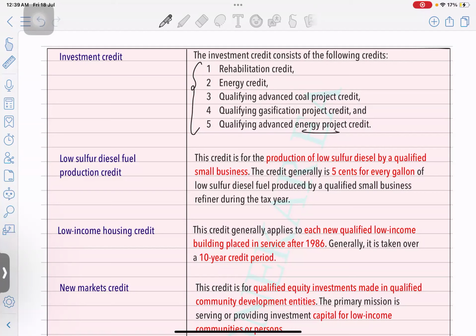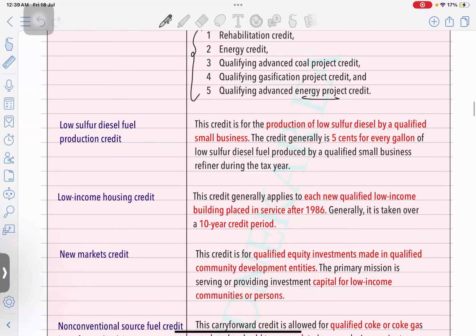Okay. Next is low sulfur diesel fuel production credit. If you are going to do production, mainly the production of what? Low sulfur diesel, by a qualified small business, the credit is 5 cents for every gallon. No need to remember it, but yes, you are generating a diesel which is approved as low sulfur diesel, and you will get 5 cents on every gallon as a credit.